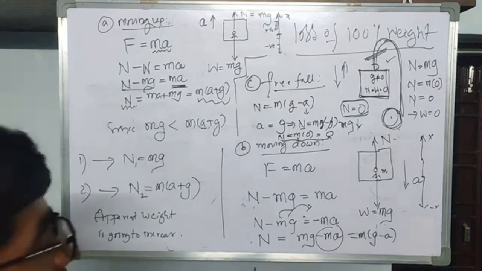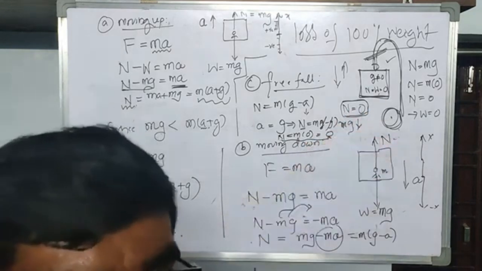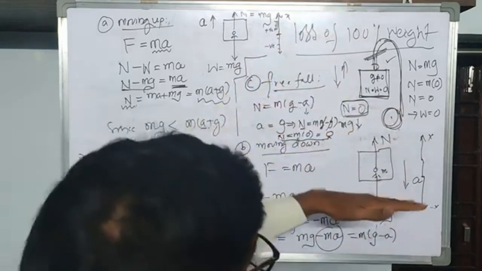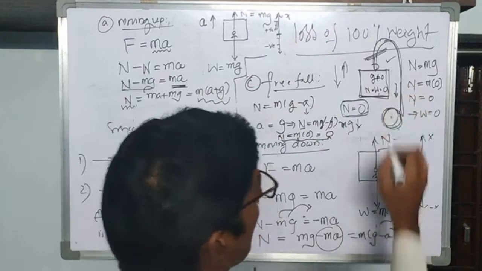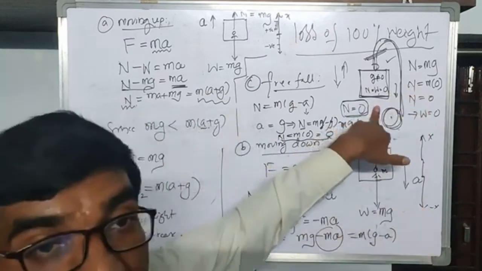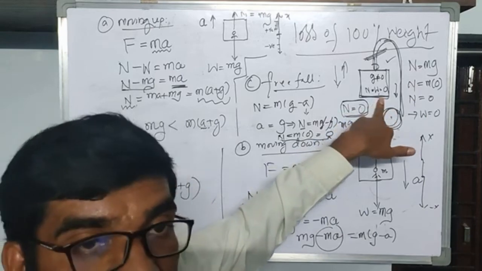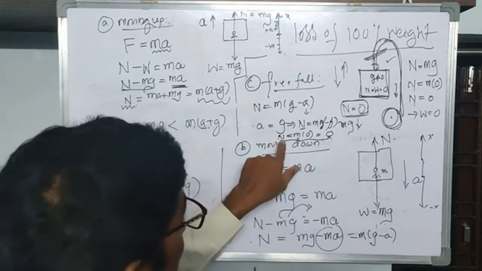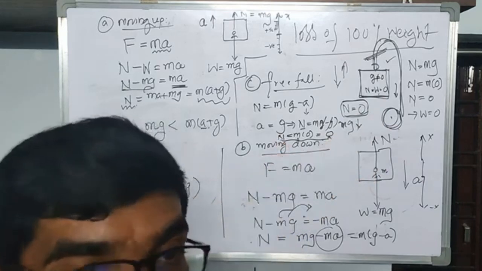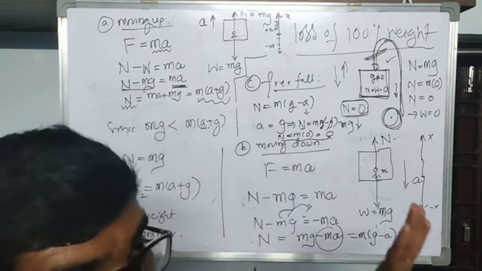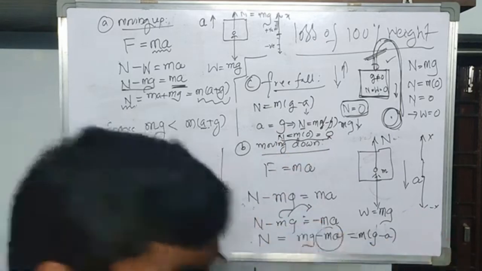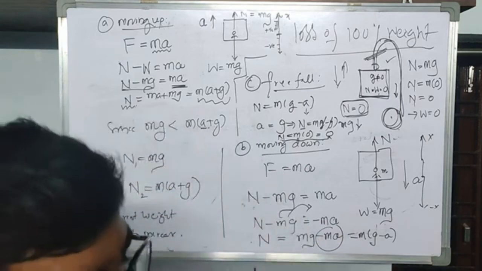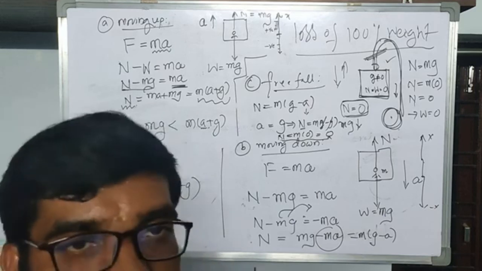As I already told you, whenever the normal reaction becomes 0, that means the bottom of this lift, as long as the lift falls freely downwards, does not exert any force. Why? Because you just calculated that the normal reaction is 0, N is equal to 0. Whenever N is equal to 0, whenever there is no upward force on the person, he definitely feels as if he has lost 100% of his weight.